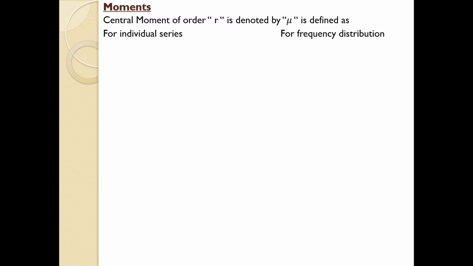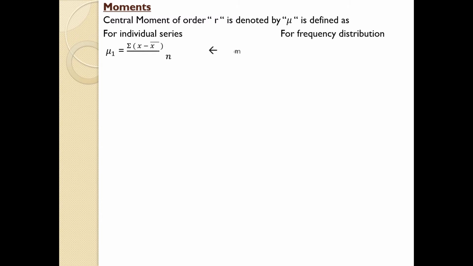It also has categories like individual series, discrete series, and continuous series. And the method for discrete as well as continuous series are almost similar. So we are showing only 2 different categories, one for individual series and another for discrete and continuous series, which is known as frequency distribution. Since it has to deal with central tendency, dispersion, skewness, and kurtosis, 4 different methods at the same time, it uses 4 different types of equation.